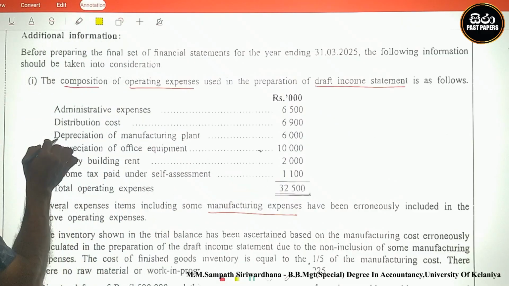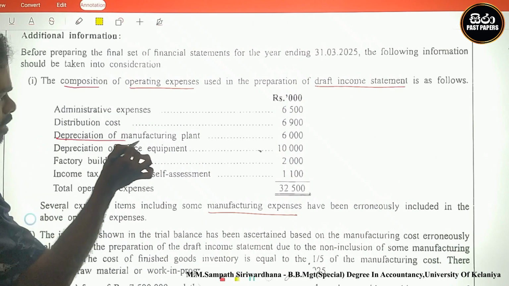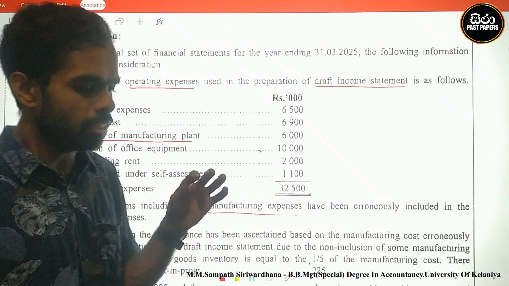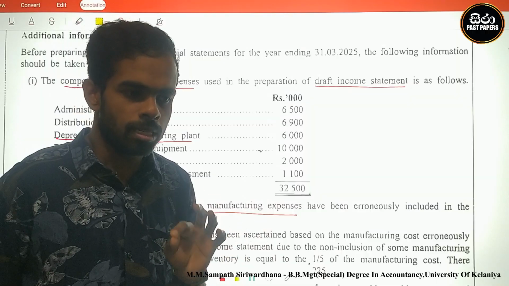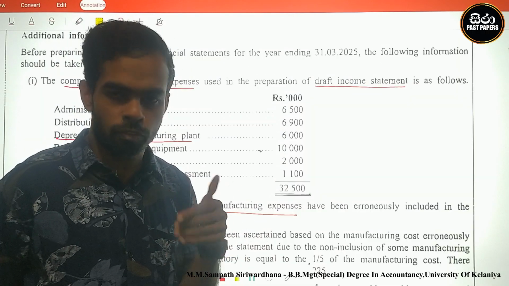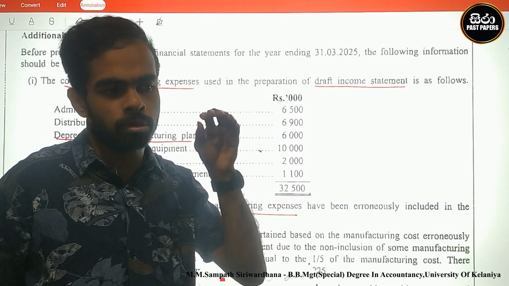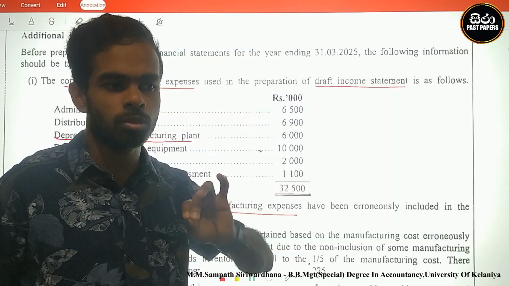What are they? Look here. Depreciation of manufacturing plant. The depreciation of manufacturing plant is related to manufacturing, no? Therefore, we must find the manufacturing cost.